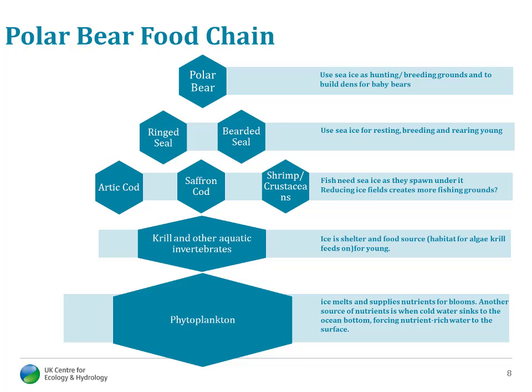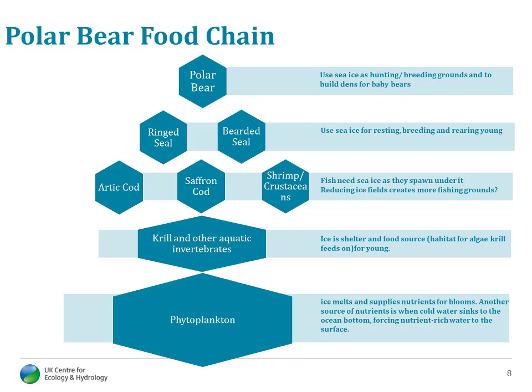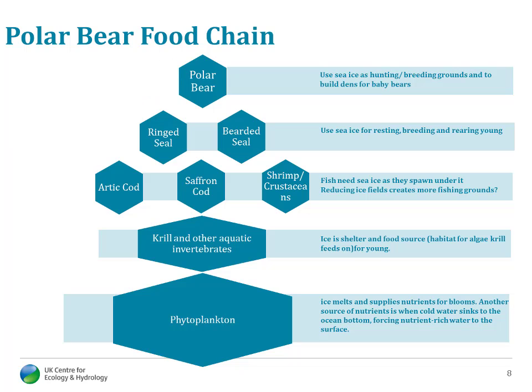The polar bear is the apex predator and relies on sea ice for hunting, breeding, making cozy dens for baby polar bears to be born in. The ringed seal is next up in the food chain and it requires ice for chillaxing, fishing, and breeding. Next up is the Arctic cod, which relies on the sea ice for spawning grounds.